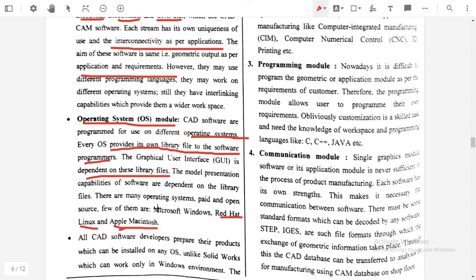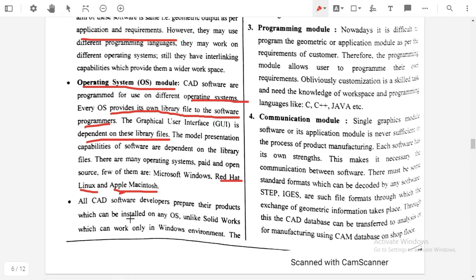It means the model we prepare in a CAD can be presented in a different operating system as per its capability, and this capability depends on the library files of the operating system. So all CAD software developers prepare their products so that they can be installed on any OS.